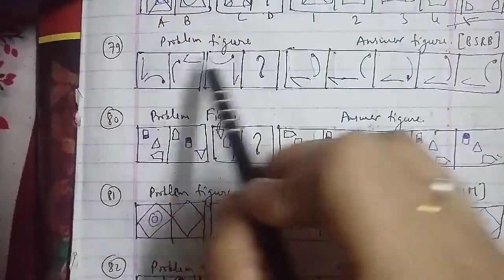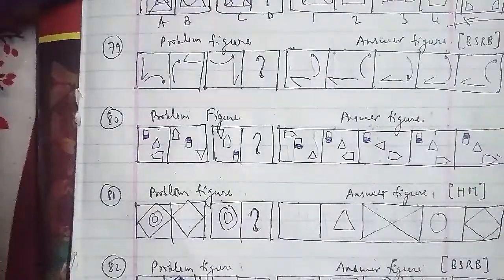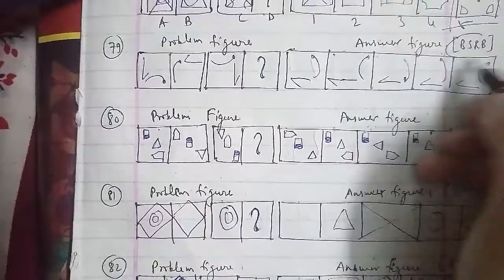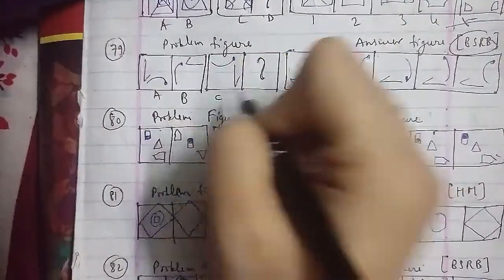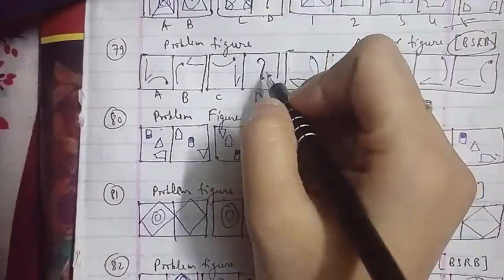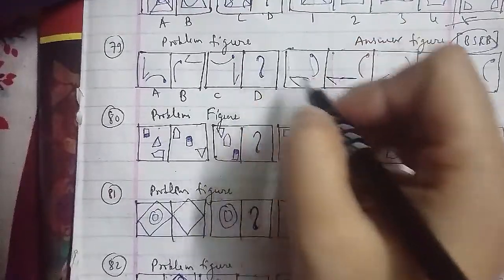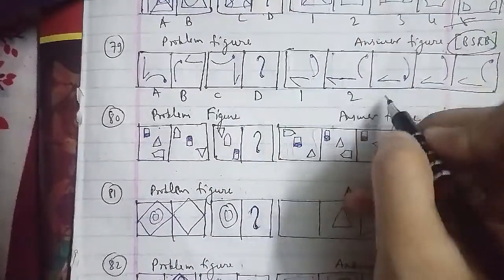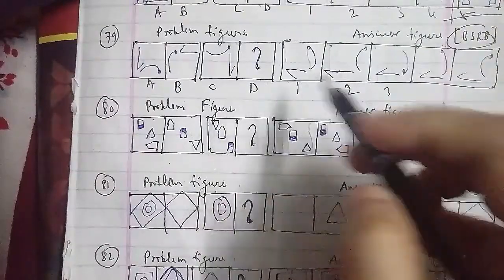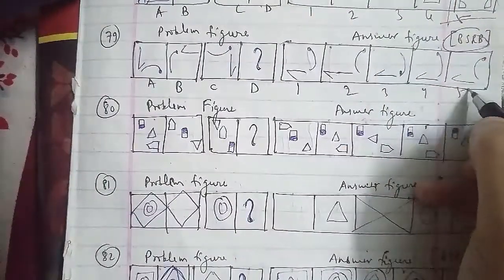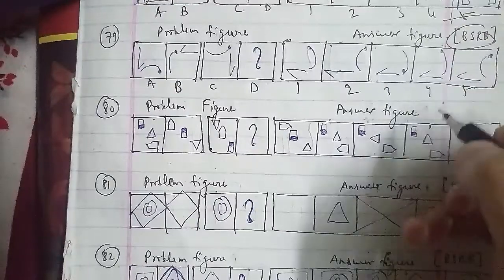Ninth question of the session, the problem figures and the answer figures here as well, that has been asked in the BSRB examination paper, that has been A, B, C, D, that we have to find out as well. So here we go ahead with the 1, 2, 3, and that is here the fourth figure as well as the fifth figure as well here.